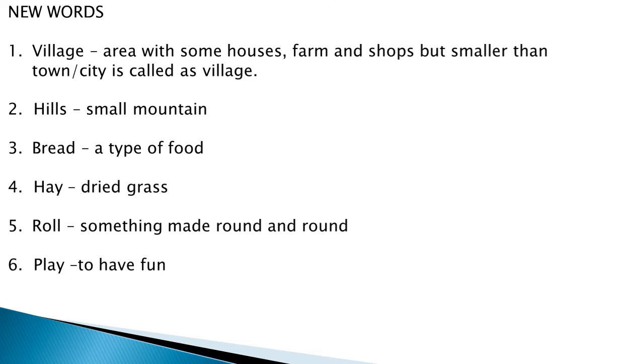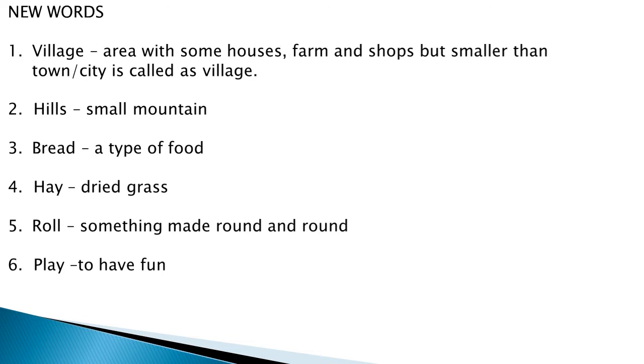So, this is the meaning of bread. Then, next one, hay. Hay is nothing but dried grass. This also we discussed, and horse wanted to bring hay, and I shall show you the picture of dried grass as well in the coming slides.